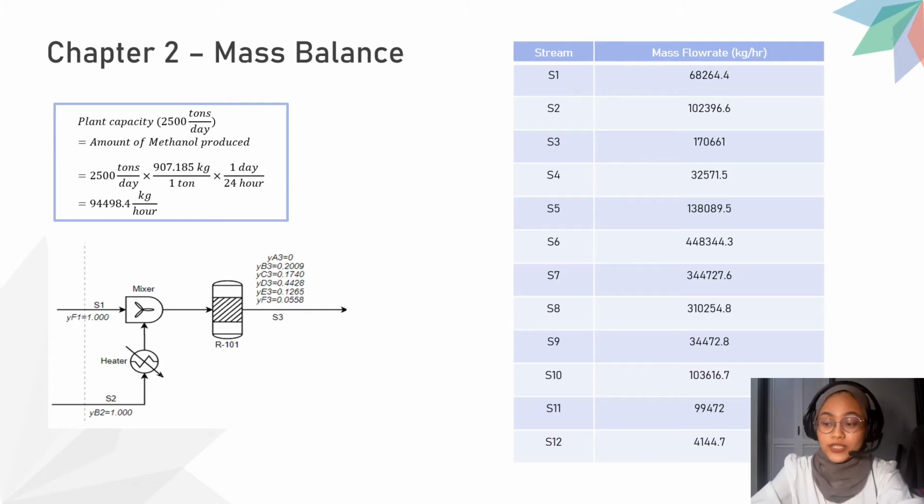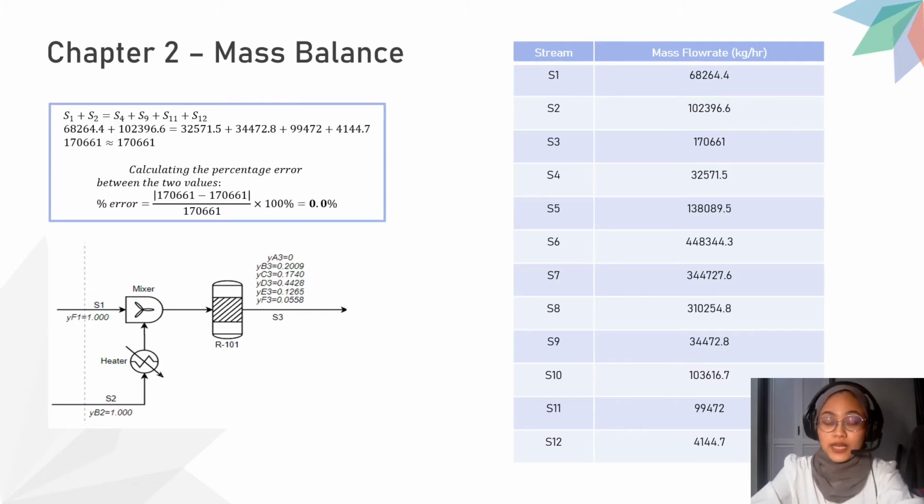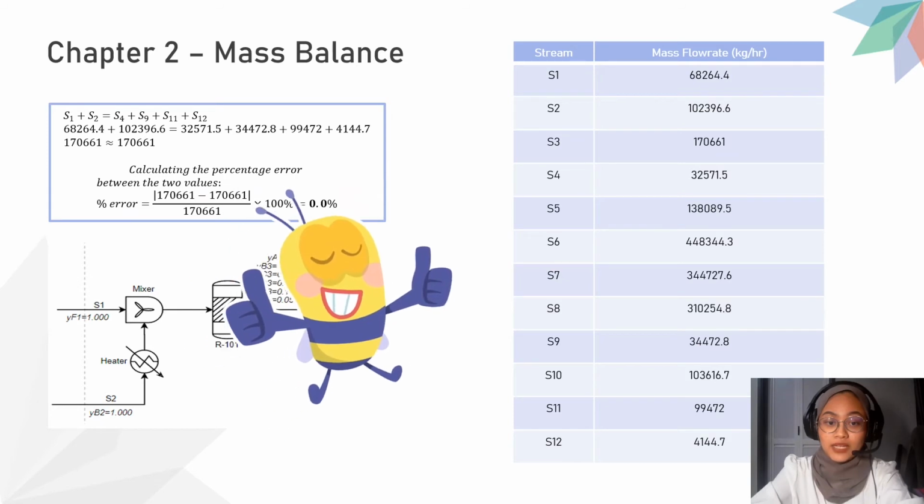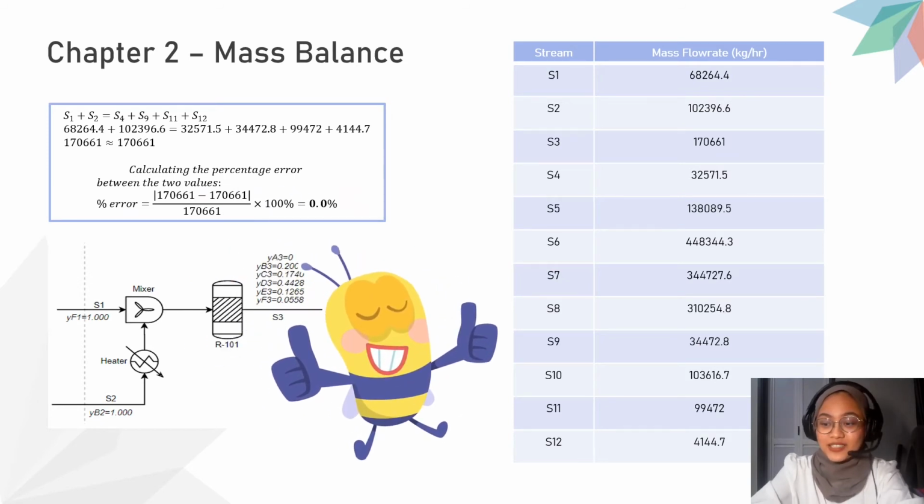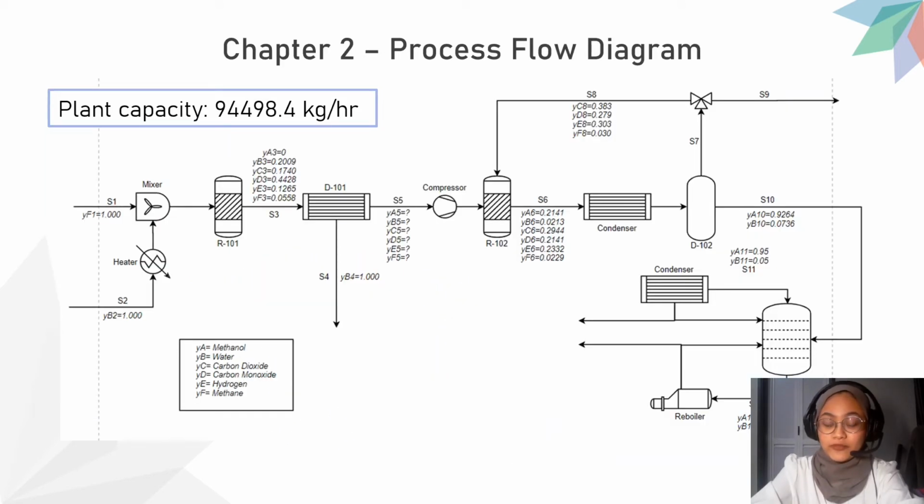As a result, the mass flow rates of each stream are obtained to be as in the table given. When checking the validity of the values, or when checking the mass balance, it is obtained that the percentage error is 0%, indicating that the mass balance that has been performed is correct. The process flow diagram for methanol synthesis is obtained as shown.